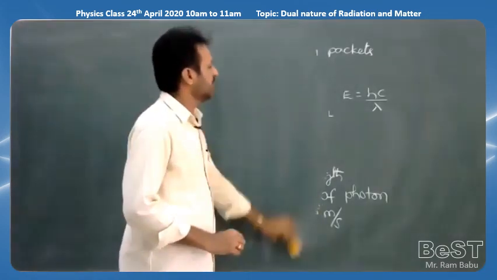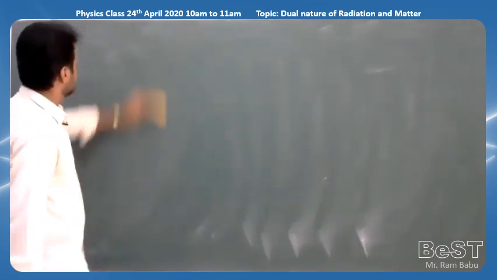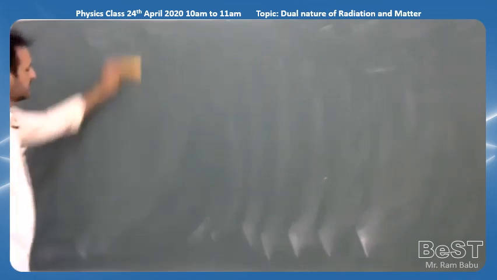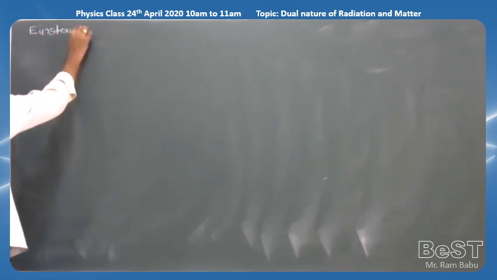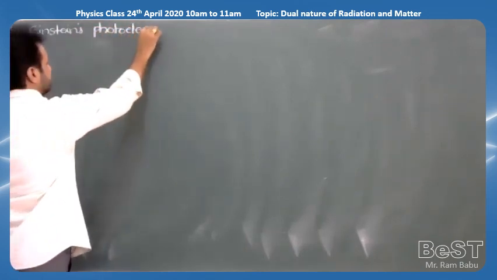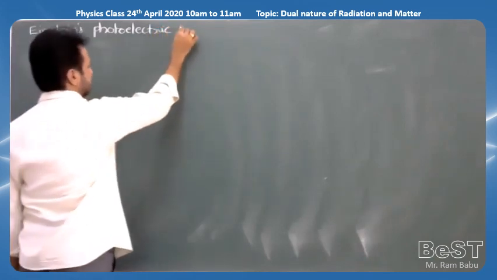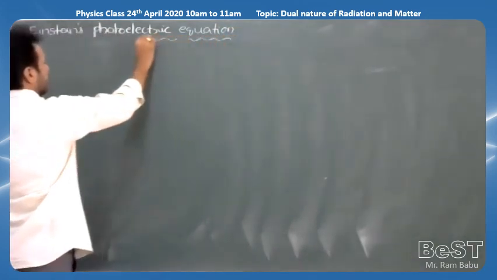Einstein's photoelectric equation. It is also one of the important questions at the PU level, so sometimes 2 marks or 3 marks may be asked. Einstein's photoelectric equation.